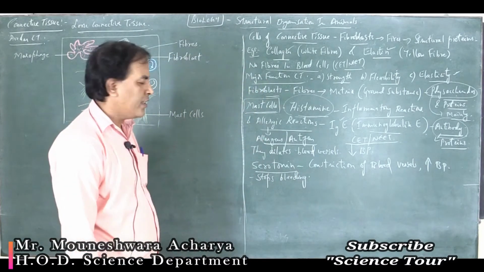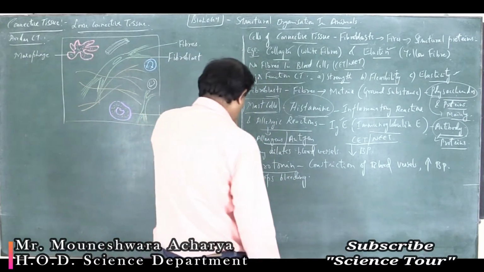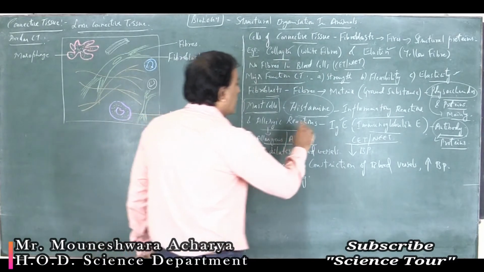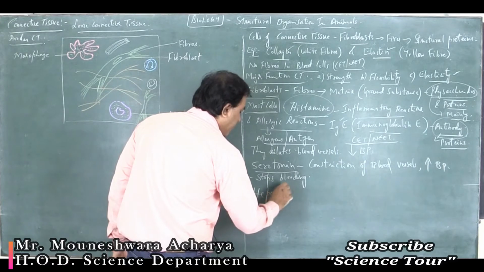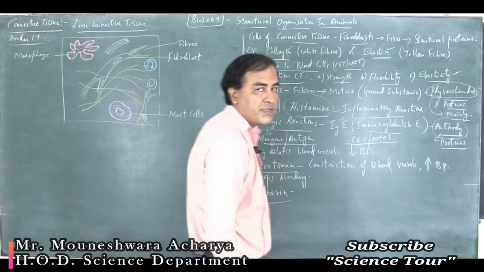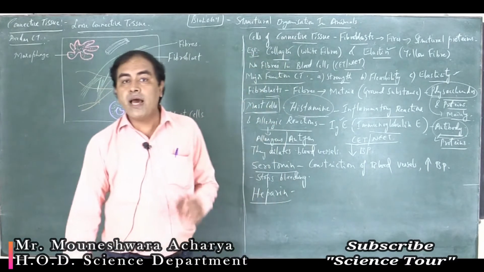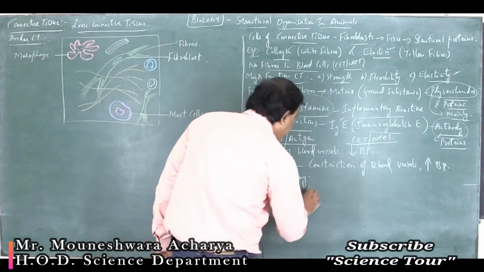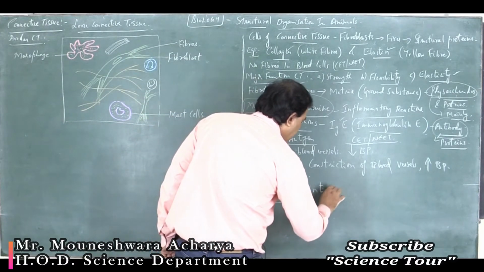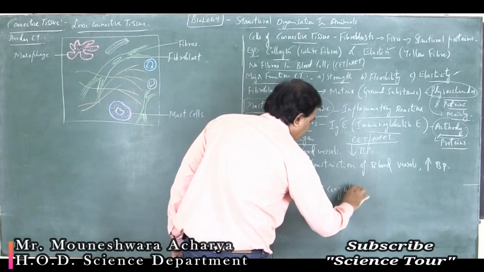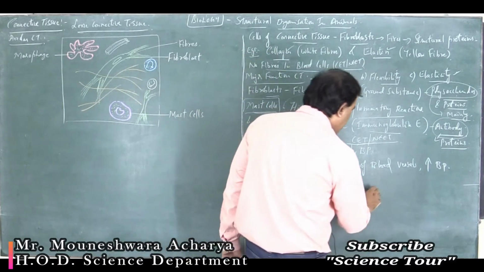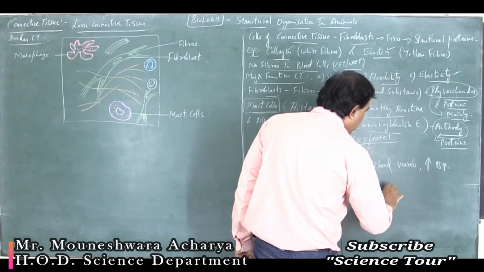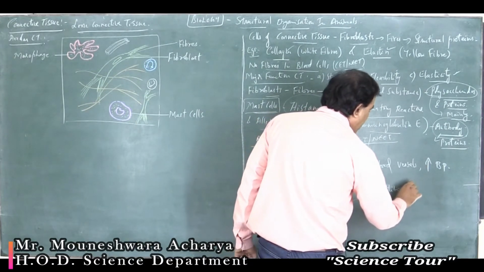One more chemical that is called heparin. Let me tell you what is the important role of this heparin. Heparin acts like an anticoagulant, means it helps prevent clotting of blood.